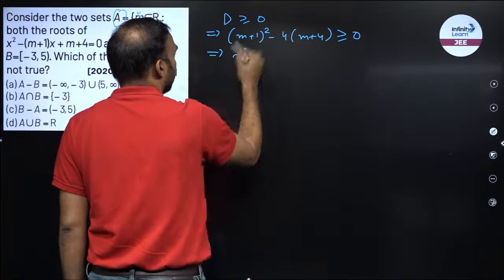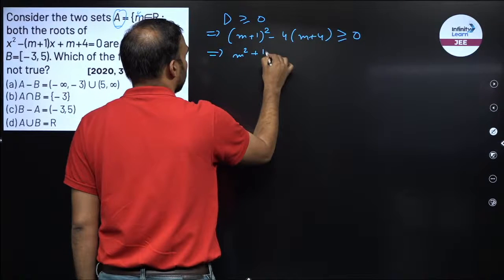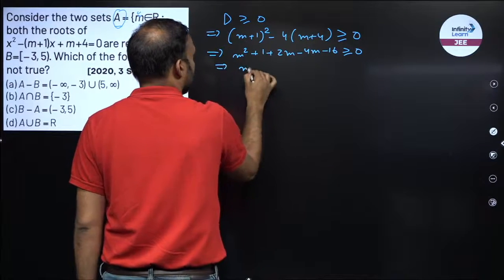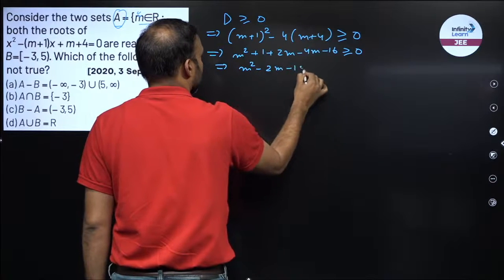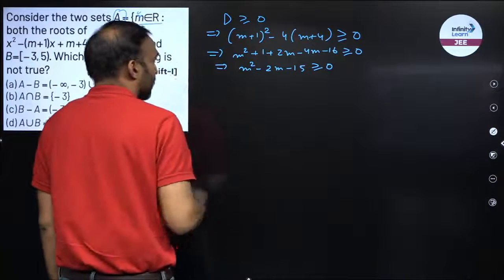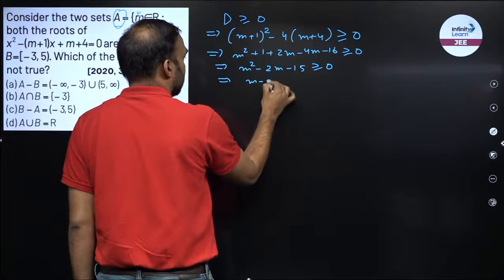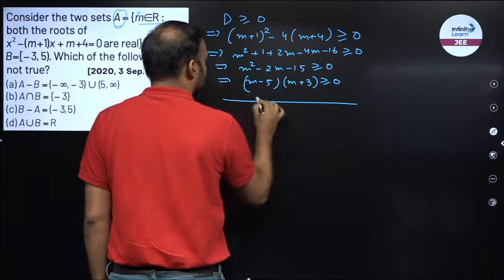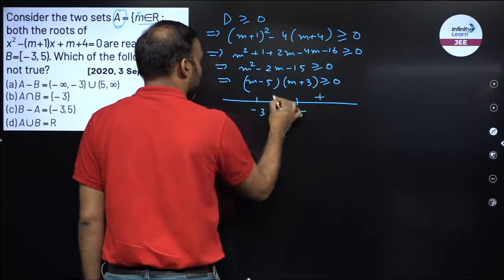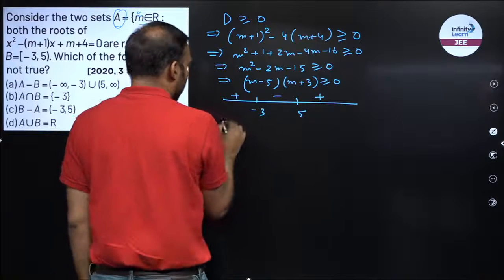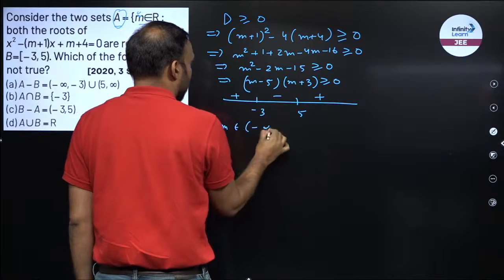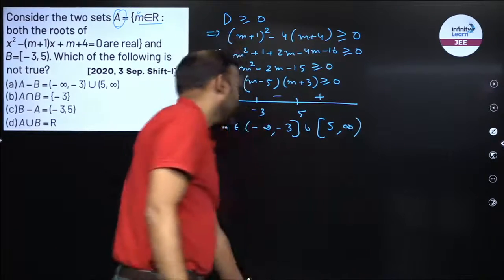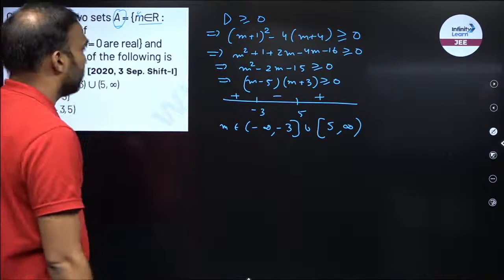So m square, I am opening the square, m square plus 1 plus 2m minus 4m minus 16 is larger than or equal to 0. So from here I get m square minus 2m minus 15 is larger than or equal to 0. Right. So I can factorize this. This becomes m minus 5 into m plus 3 is larger than or equal to 0. Number line, minus 3 and 5. Wavy curve method I am using, right? Plus, minus, plus. Larger than or equal to. So m will belong to minus infinity to minus 3 closed bracket, union, closed bracket 5 to infinity. This is what we have as set A, right? This is set A.